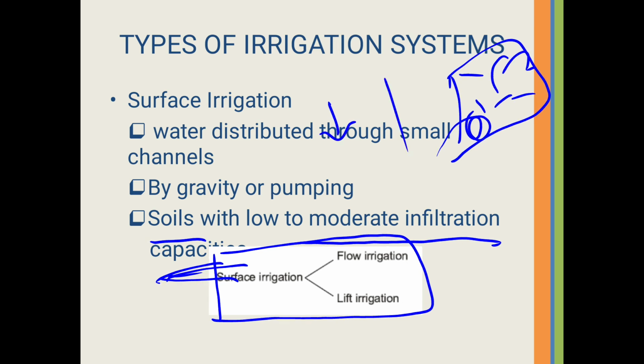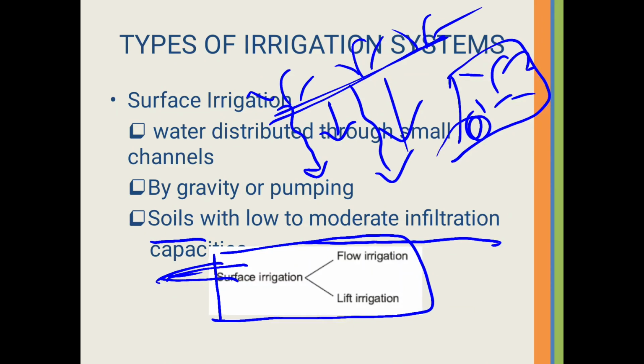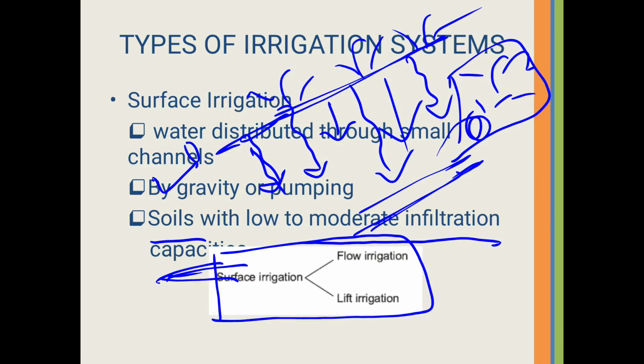What is infiltration? The percolation of water through the soil. This is our soil structure above which we are going to plant our crops. So the percolation of the water to underground storage, to the water table. Let's say here is our water table. So percolation of this water is known as infiltration capacity. So the soil with low means here the infiltration capacity should be low or moderate. Low to moderate infiltration capacity soil can be irrigated through this type of irrigation system, that is surface irrigation.